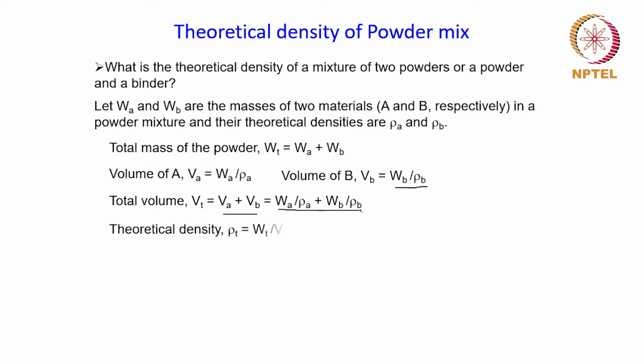Okay, and therefore the theoretical density rho T, which is the total mass divided by the total volume, will be given by this when we replace Wt by Wa plus Wb, and Vt by this. The rho T will be given by this one. Okay.